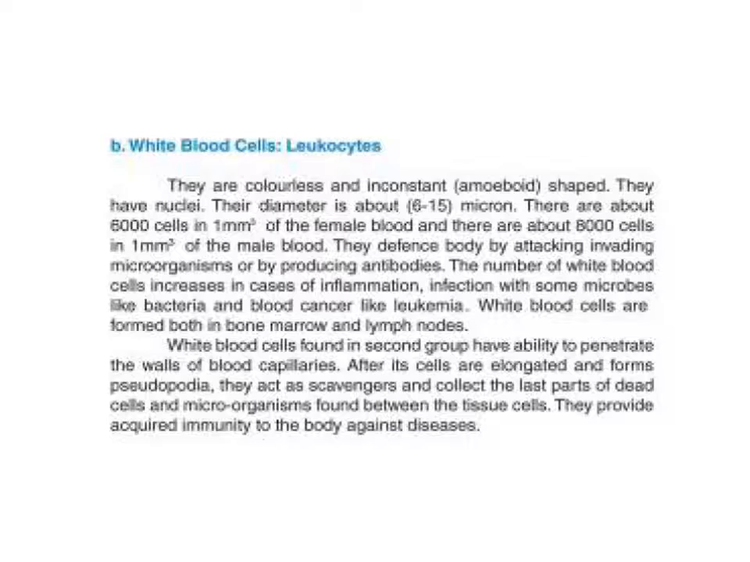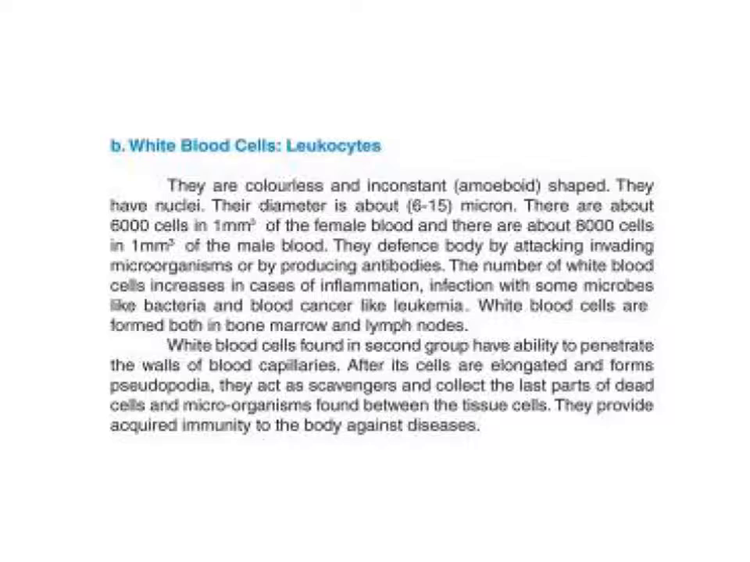Red blood cells are disc-shaped and thinner from the center. But white blood cells are inconstant or amoebic in shape. They have nuclei. Red blood cells lose their nuclei after a short time of their formation. The diameter of white blood cells is about 6 to 15 micron. Red blood cells are 8 micron.